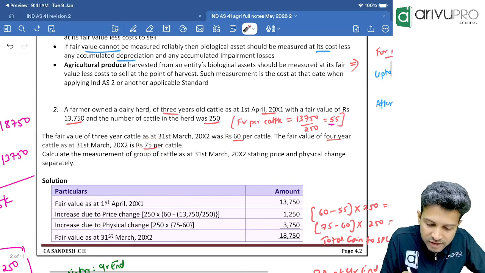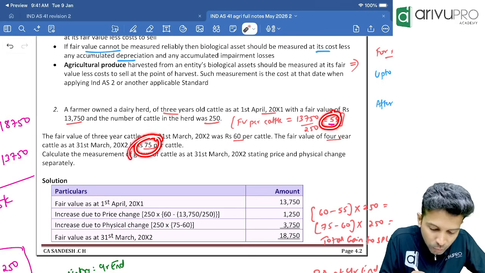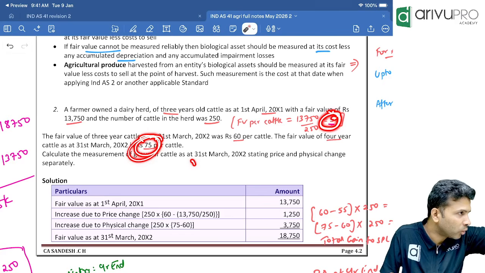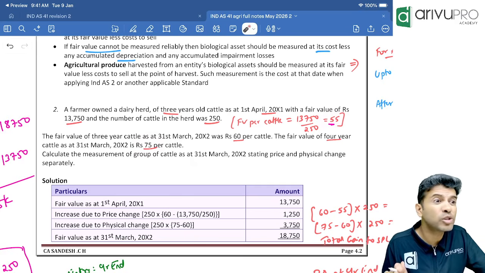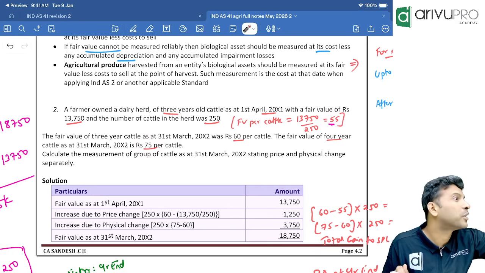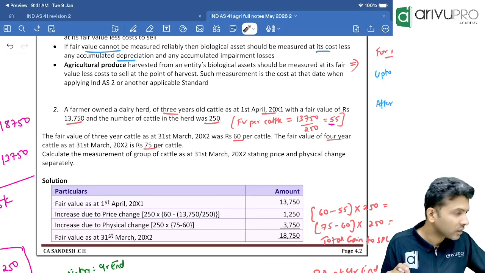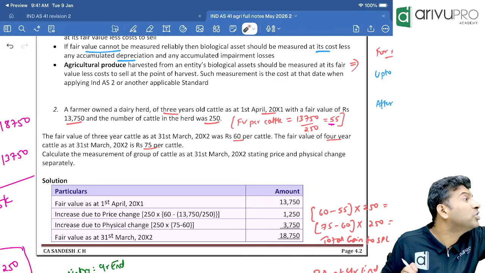Now you can't take this, sir. Your question is, why am I not comparing these two? Is that your question? Sir, this is 4-year-old, this is 3-year-old. When a 3-year-old cow becomes a 4-year-old cow, there are two things that will happen. One, age has also changed. And if you know the cattle business, based on the age also value will change. A 1-year-old cow's value and a 2-year-old cow's value are different. So price differs based on the age. So two gains you will get. From 1-year-old cattle becoming 2-year-old cattle, age has changed and price will also change.